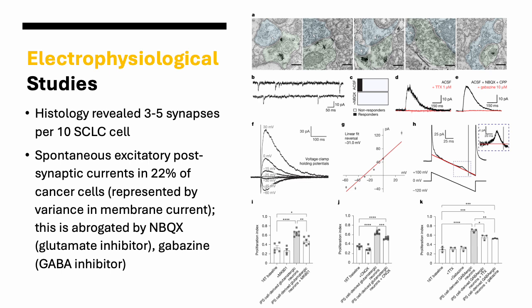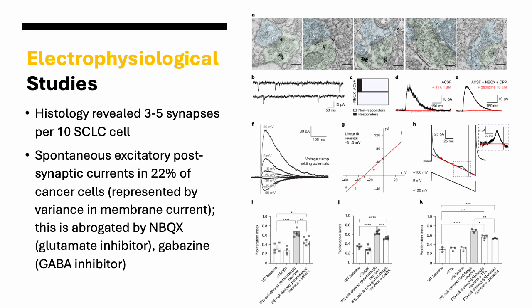You can see in figure D on the right here that in cells cultured with just CSF, and these are cancer cells by the way, they had these oscillating, turbulent graphs that actually represent spontaneous discharge of electrical activity. And this was completely abolished with TTX, or tetrodotoxin. And this is abrogated also by NBQX, which is a glutamate inhibitor, and gabazine, which is a GABA inhibitor. So all of these neurotransmitters are actually involved in the electrical activity that these cells were spontaneously discharging.